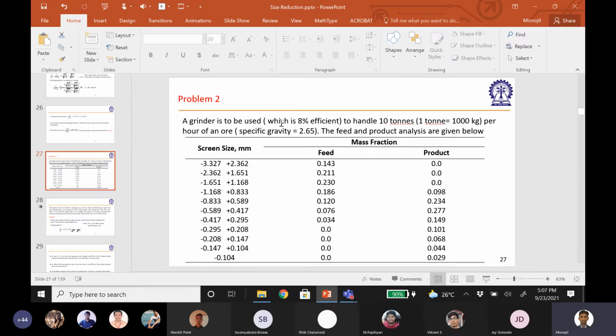And the ore there was, I think it was a coal or something like that. No, nothing was mentioned, it was an ore.